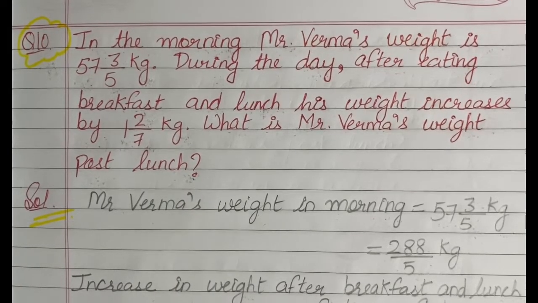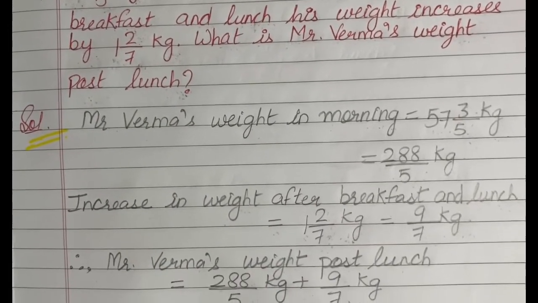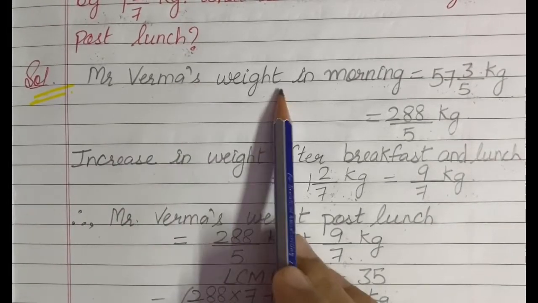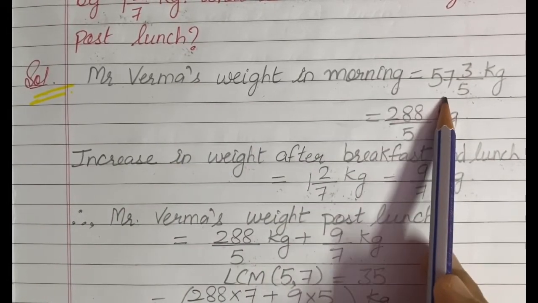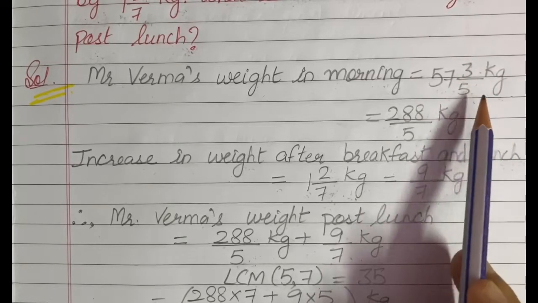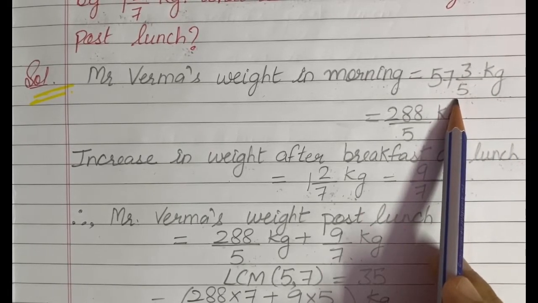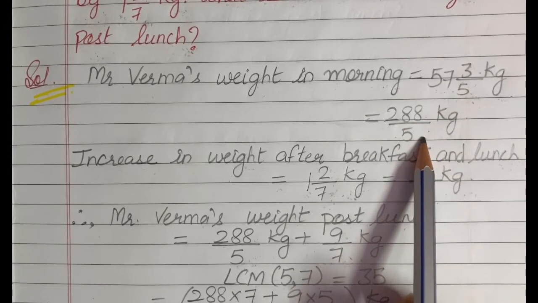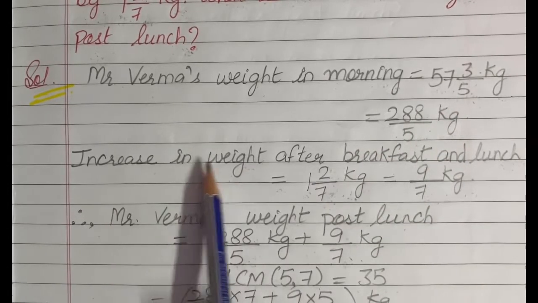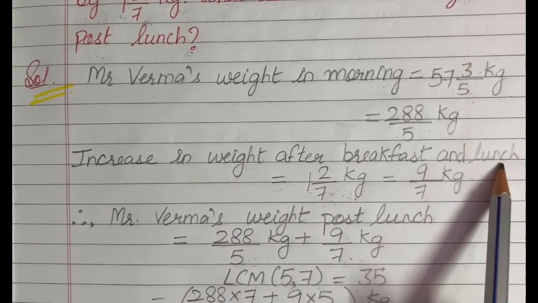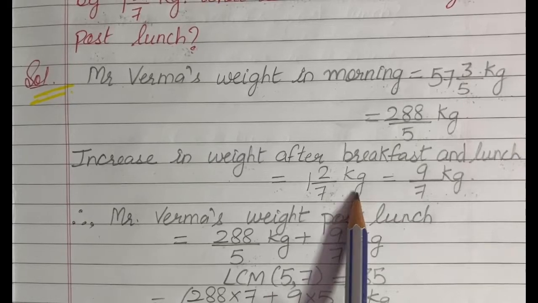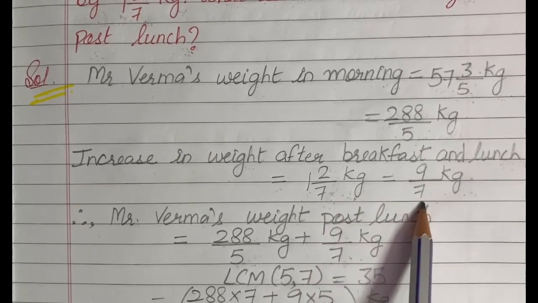Now students, first of all, in the solution, we will write down these statements, and the first statement is Mr. Verma's weight in morning is equal to 57 whole 3 by 5 kg. Now on converting this mixed fraction into improper fraction, we will get 288 by 5 kg. Now increase in weight after breakfast and lunch is equal to 1 whole 2 by 7 kg, and on converting this into improper fraction, we will get 9 by 7 kg.